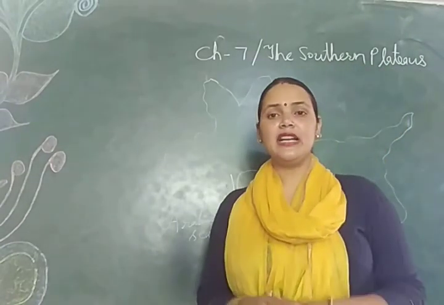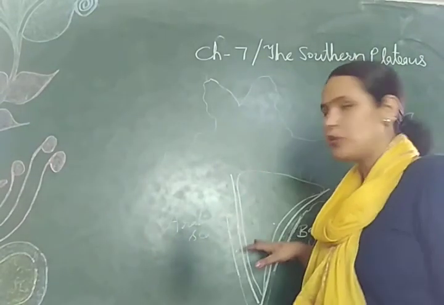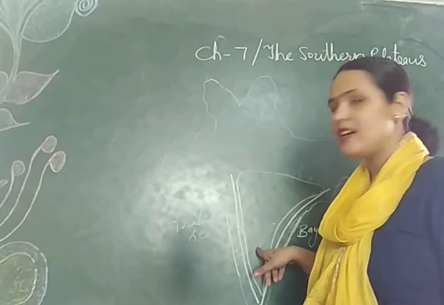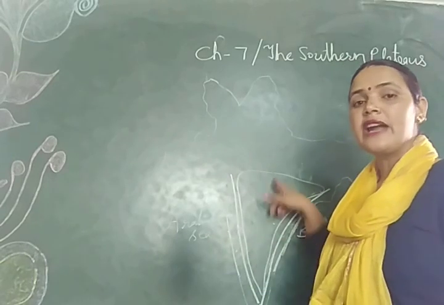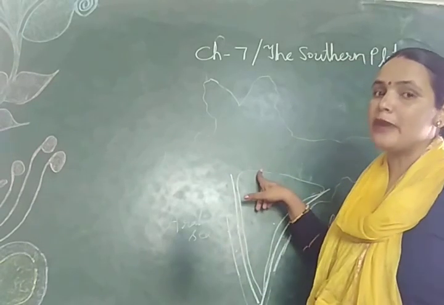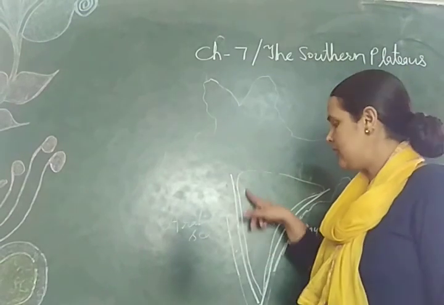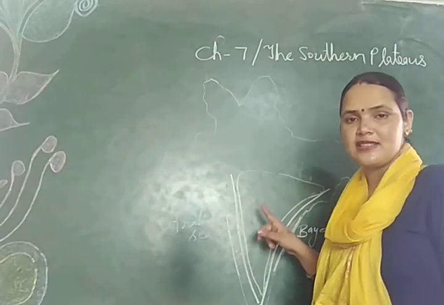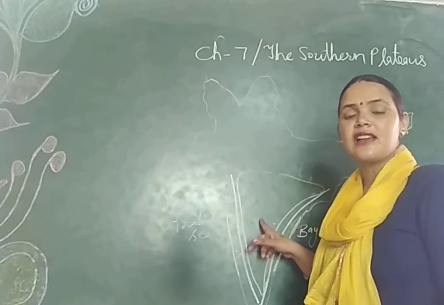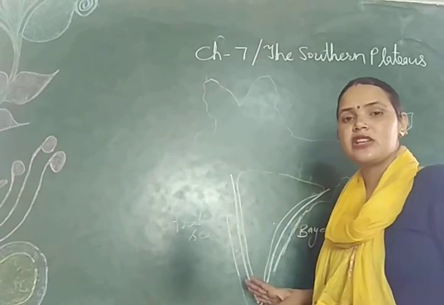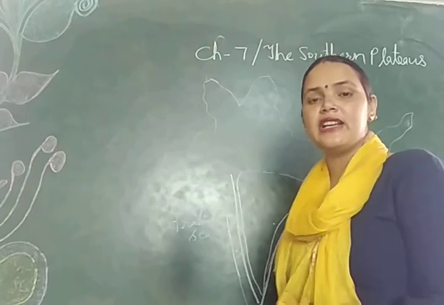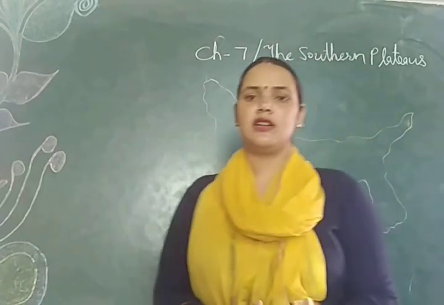River Narmada divides the plateau into two parts: one is the Central Highland, another is the Deccan Plateau. The Central Highland is made up of the Malwa Plateau and Chota Nagpur Plateau, and the Deccan Plateau is spread across almost all the southern states. And the rivers, climate, wildlife, vegetation and soils we had already discussed in this chapter. Thank you.